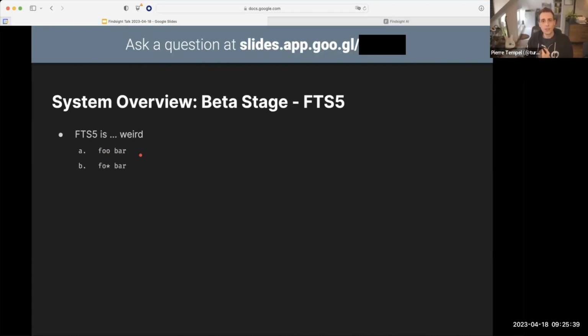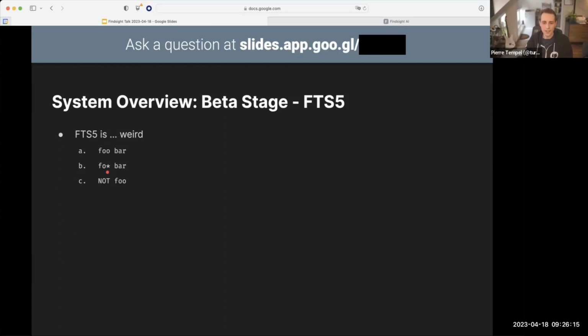What about this? Well, this is a prefix query. So we still have to match bar, but we also now match documents that contain tokens that start with FO and then continue from there. So football or, I don't know, foosball, I can't think of any other words, would all match this token as well. What about this? This has stumped me for a long time until I actually read the documentation 5 times in a row. I would have expected this query to produce documents that don't contain the token foo. But actually, this is a syntax error.